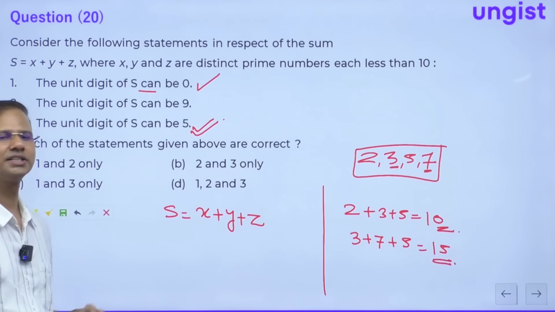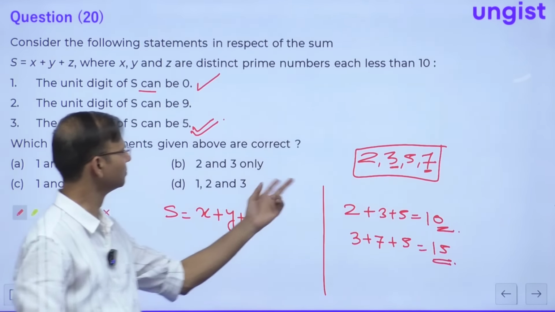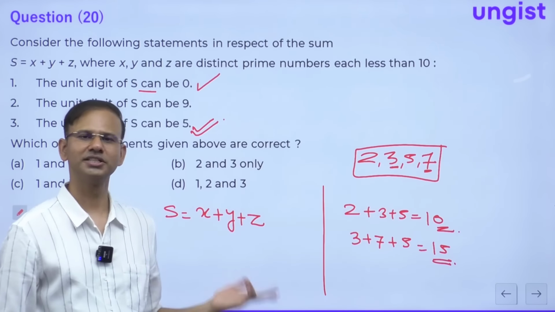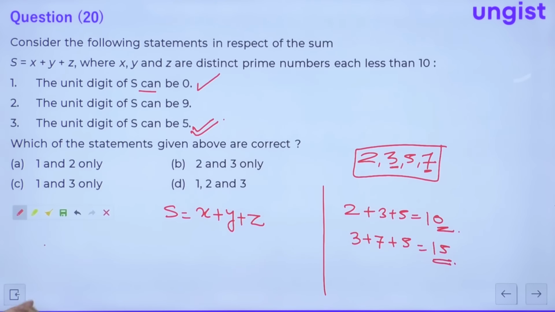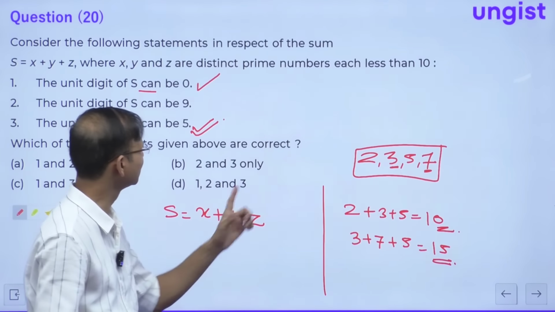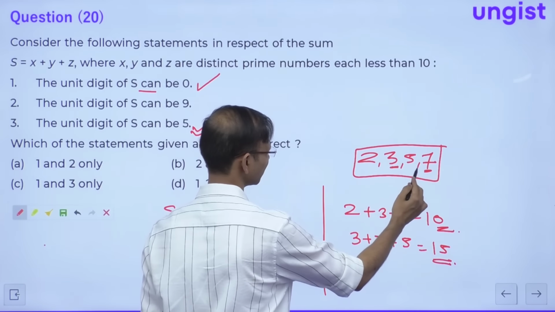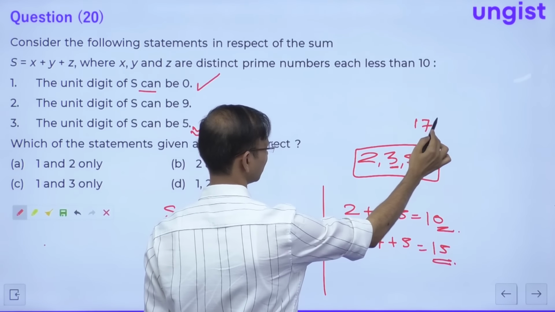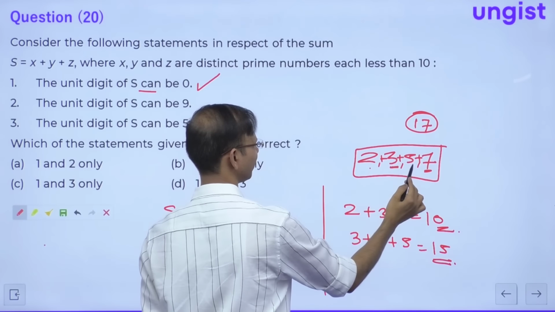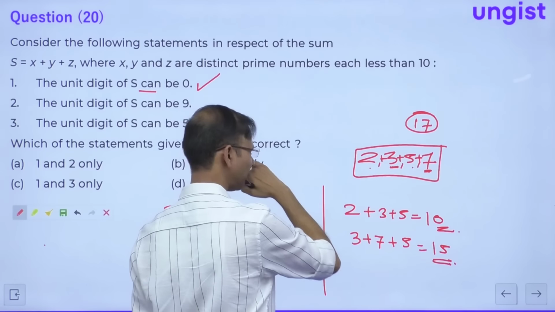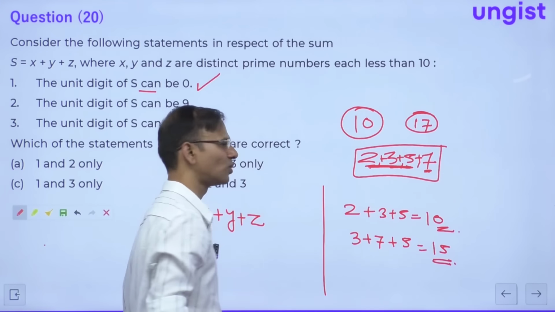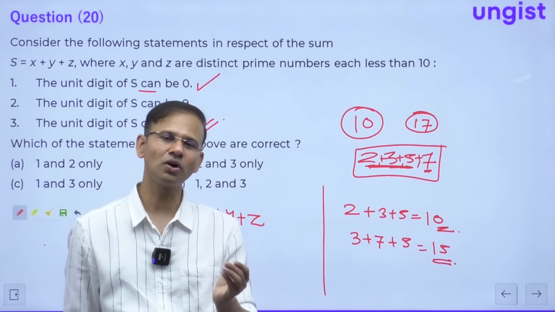But how will you get the unit digit as 9? I don't think if you take any combination of these 4 numbers, you will get a sum which has the unit digit as 9. 9 means what? 9 means either it should be 9 or it can be 19, right? Because the maximum possible sum is what? The maximum possible sum is 17, right? Correct, everyone? 2 plus 3 is 5, 5 plus 5 is 10, and this is the maximum. And the minimum possible sum is this, right? So 9 means either the sum is 9 or the sum is 19.